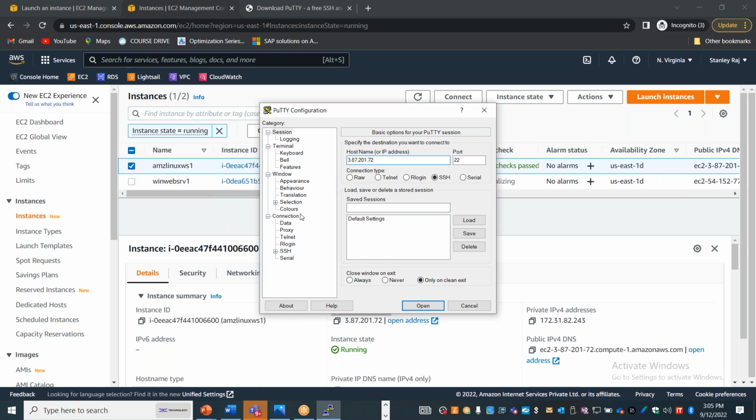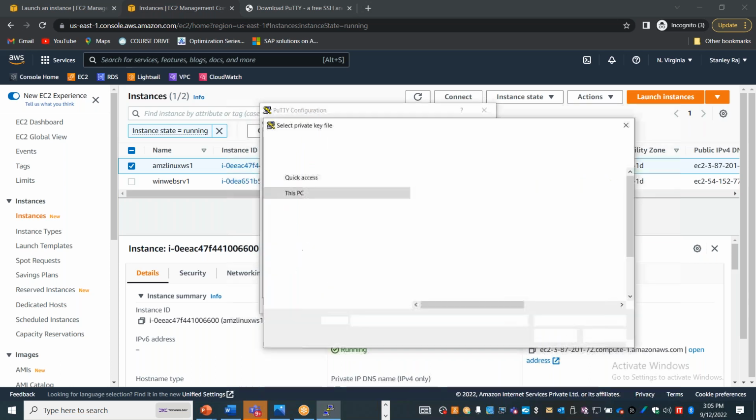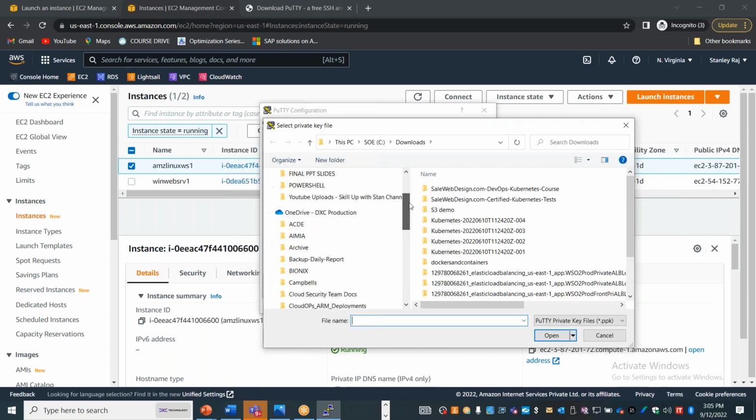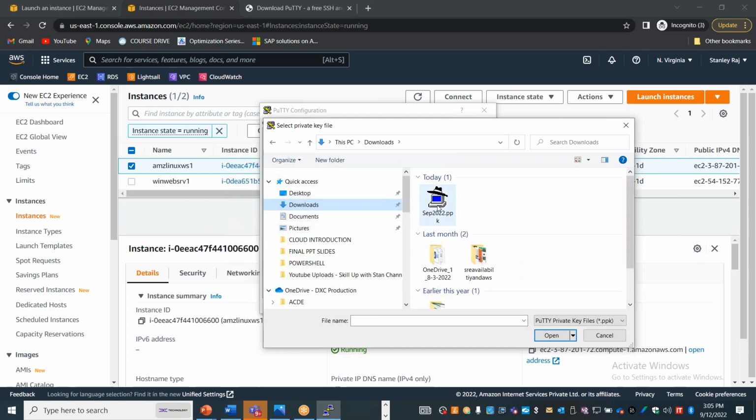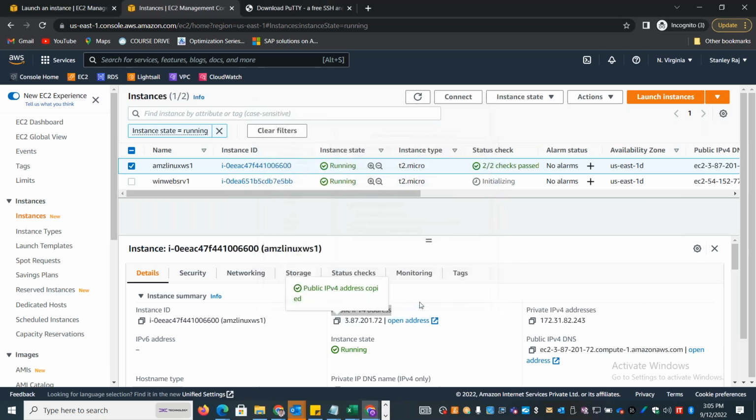And I have to select the key that I have created and downloaded. So go to Authentication under SSH, where I have to select the downloaded private key. I'll go to Downloads and select the September 2022 PPK file. This is the file that I created and downloaded. I'll select it and click open.